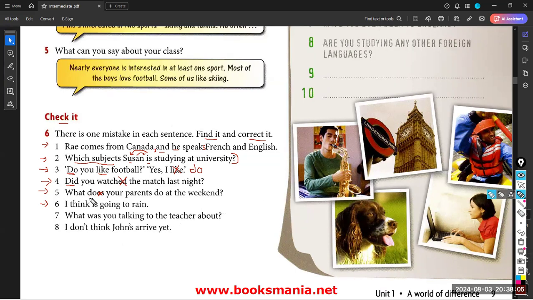Yes, it is the subject. Yeah, just to mention the weather, exactly. Someone is coming. Okay, now let's check the sentence number 7.